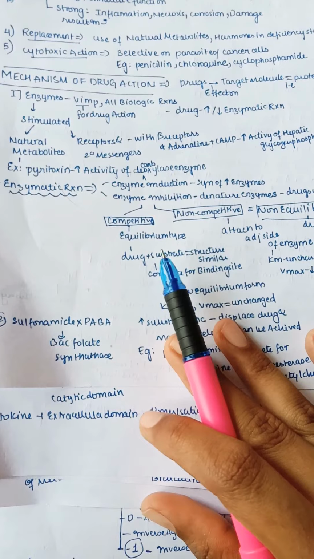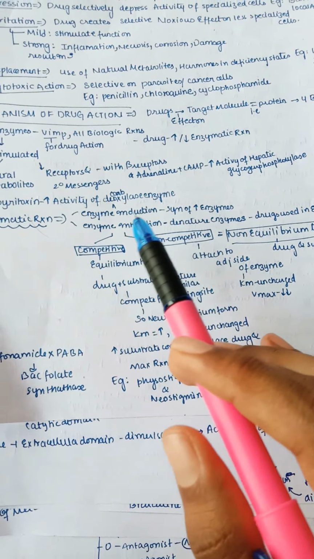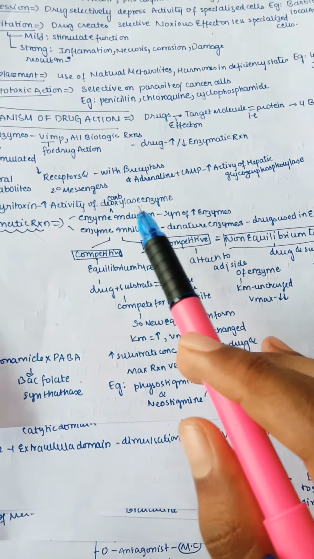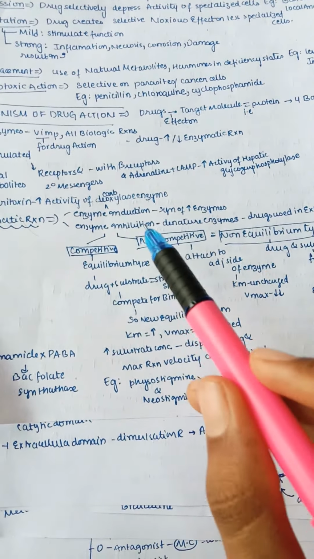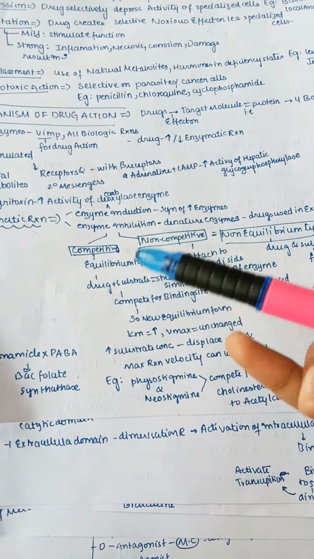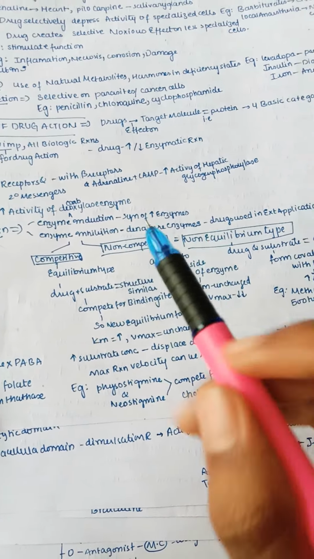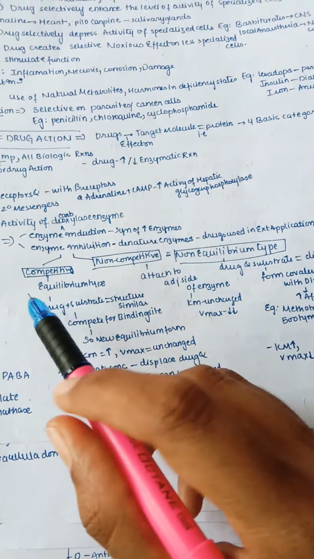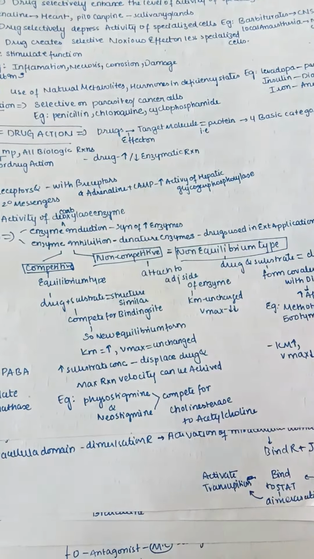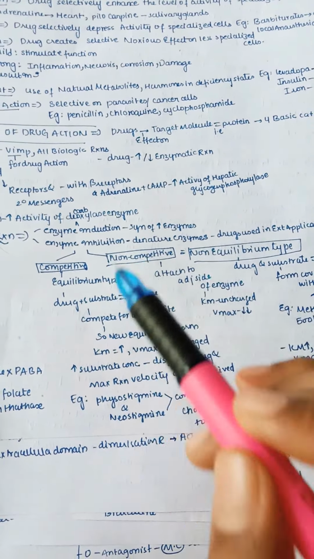Now let us see the enzymatic reaction. Enzymatic reaction is divided into enzyme induction and enzyme inhibition. Induction means synthesis, an increase in the number of enzymes. Inhibition means inhibiting the enzymes, that is, it denatures enzymes. Drugs used in external application, mainly here in inhibition, we use by external application. Here the drugs degenerate the enzymes in the case of inhibition.